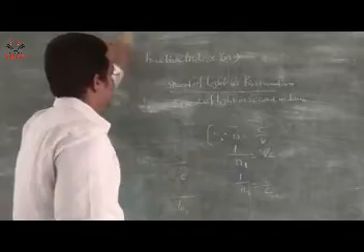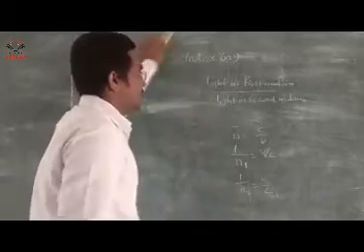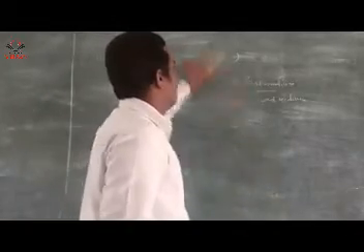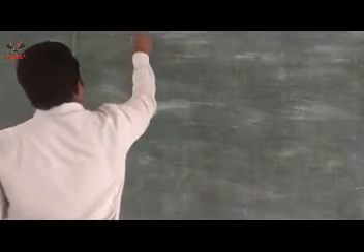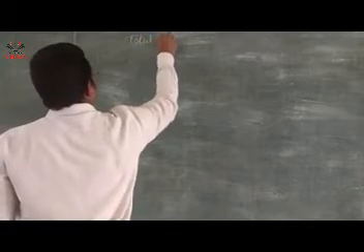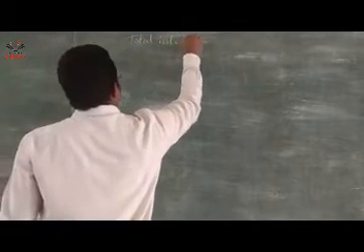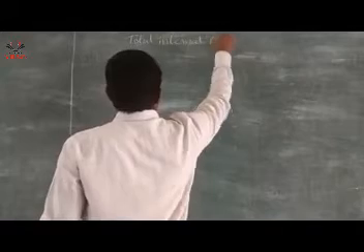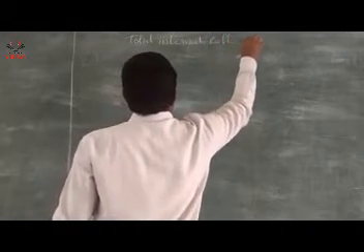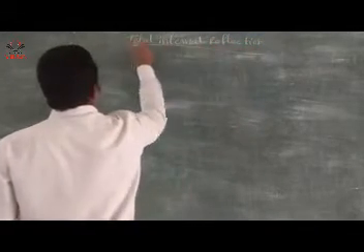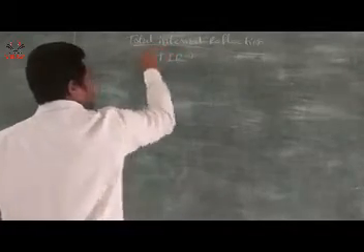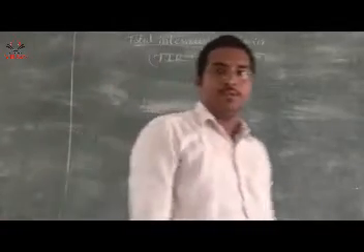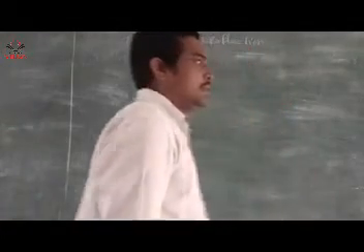So what is total internal reflection, what is the critical angle, and what are the uses of total internal reflection? This total internal reflection is also called TIR.